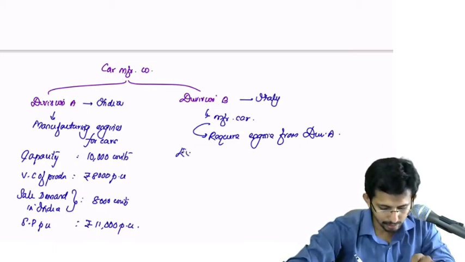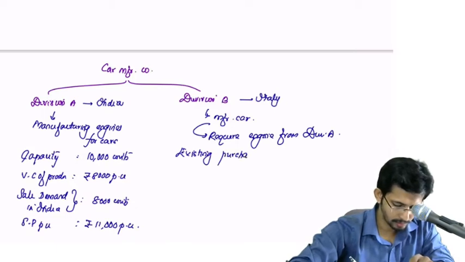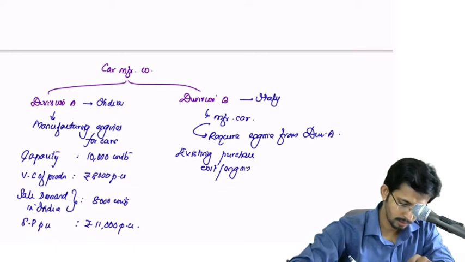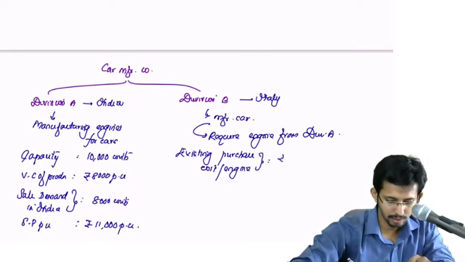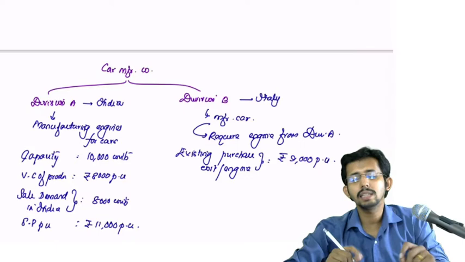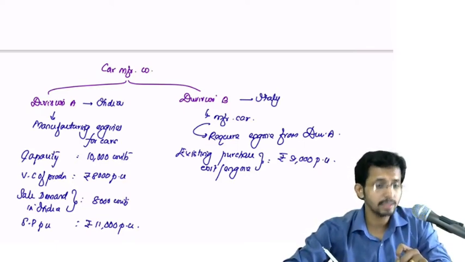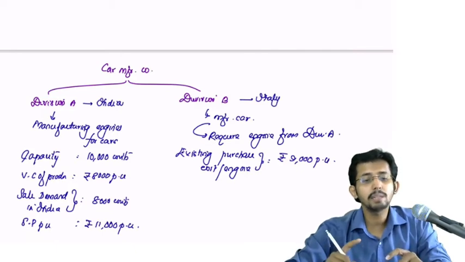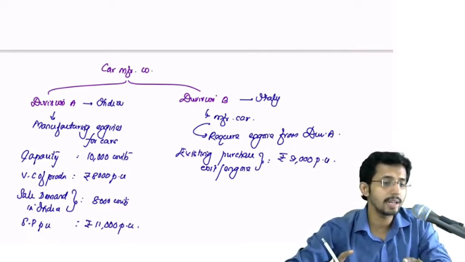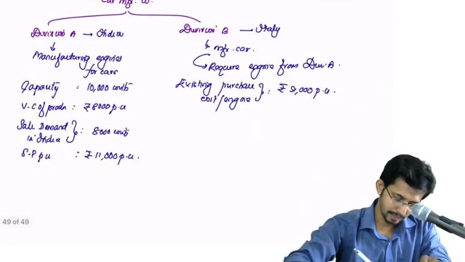Okay, now the existing purchase price or purchase cost per engine, what is that? Rupees 8,000, no, rupees 9,000 per unit. Presently they are purchasing the engines from a vendor at an equivalent rate of rupees 9,000 per unit. Okay, and if division B were to purchase these units from division A, the transfer price would be 10,000 per unit. Okay, so they have agreed.